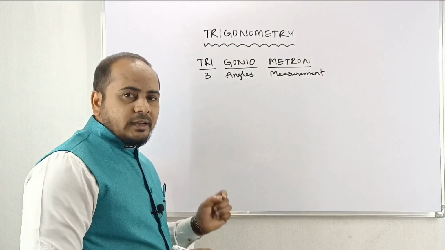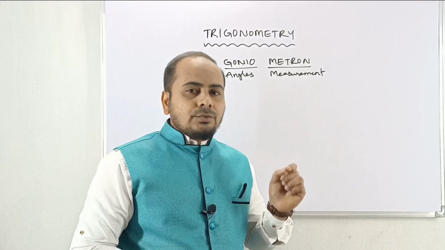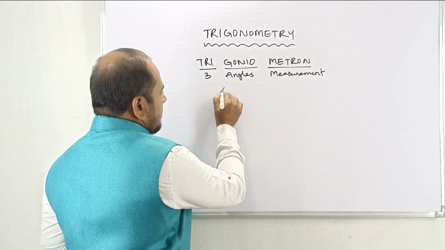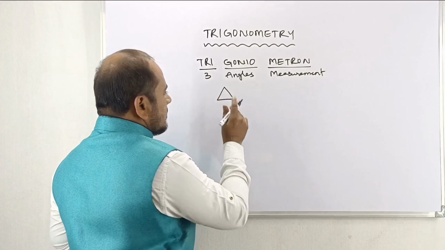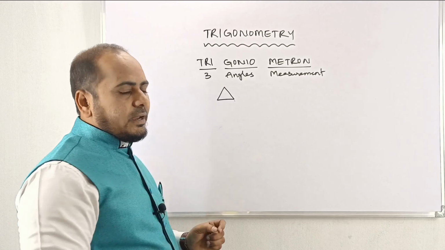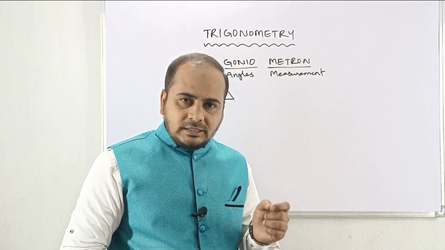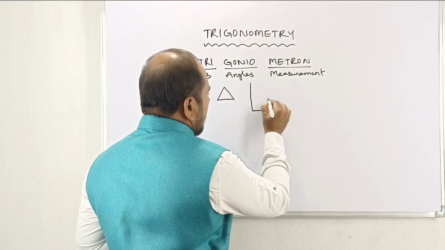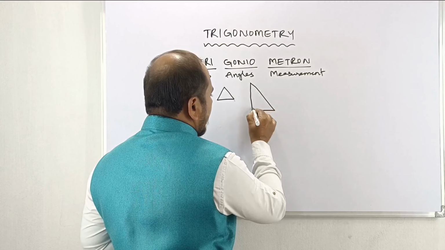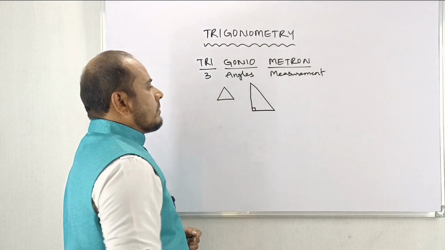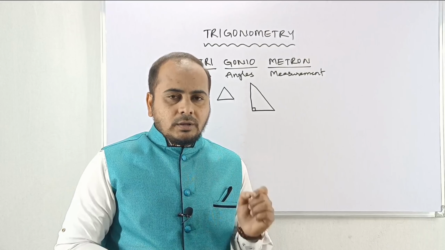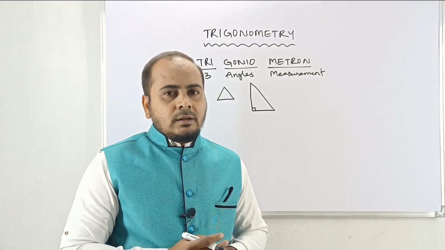So the study of trigonometry is the measurement of the three angles present in a triangle. As we discuss a triangle, we can understand that in trigonometry we have to study only about a right angle triangle. You remember this, my dear. What are we going to discuss? A right angle triangle.